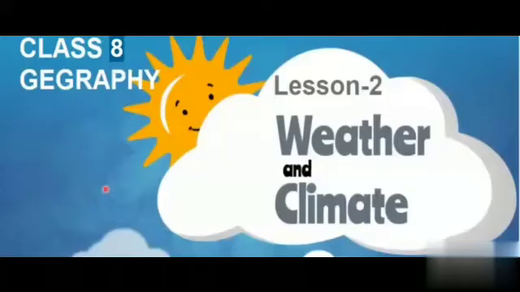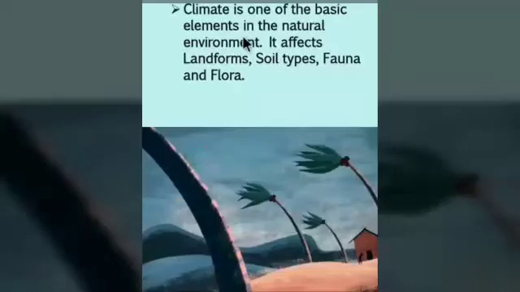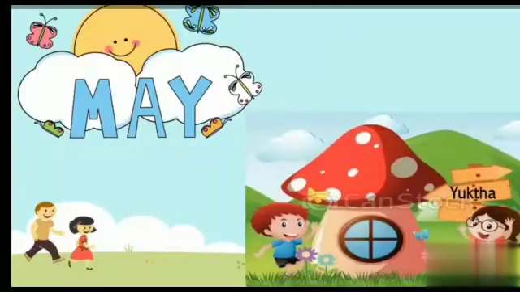Geography lesson 2: Weather and Climate. Climate is one of the basic elements in the natural environment. It affects landforms, soil types, fauna and flora. Fauna means animals, flora means vegetation.